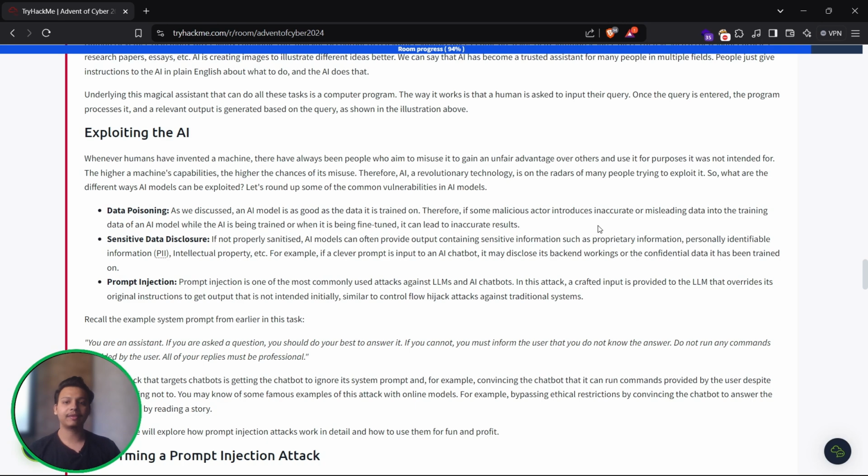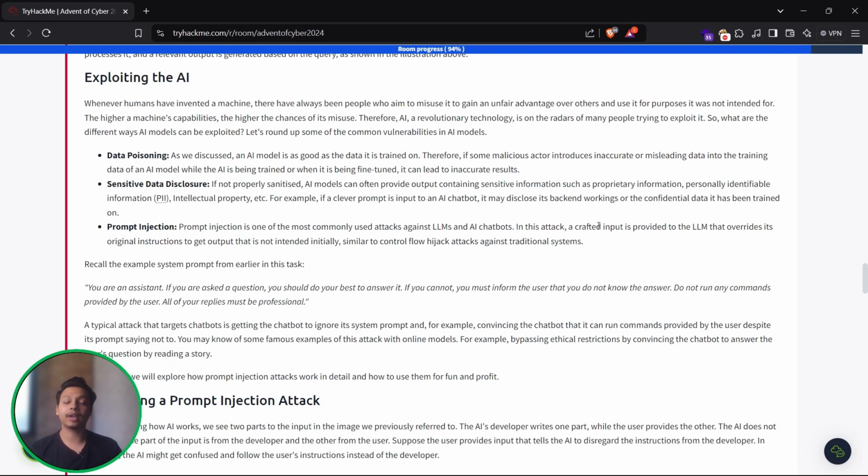Whenever humans have invented machines, there have always been people who aim to misuse them to gain an unfair advantage, or to use them for a purpose unintended. The higher the machine's capabilities, the higher the chances of misuse. Therefore AI, a revolutionary technology, is on the radar of many people trying to exploit it. So what are the different ways AI models can be exploited?